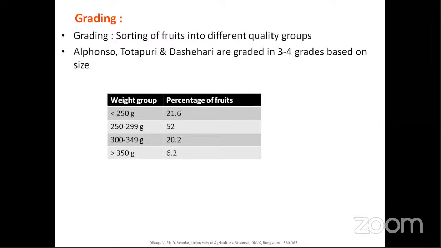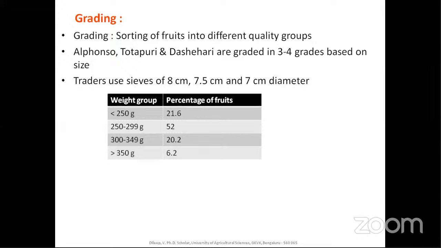So why all this, only these crops? Because these are the ones which are being exported on a large scale, no? So Alphonso, Totapuri, Dasheri, for only these crops the grading has to be done. And for other crops, I think there is no need of grading. Even when you see in the market, you will find all the small fruit and also the medium and big sized fruits. So for export purpose only, 3 to 4 grades are made.